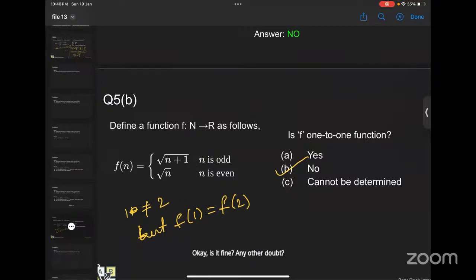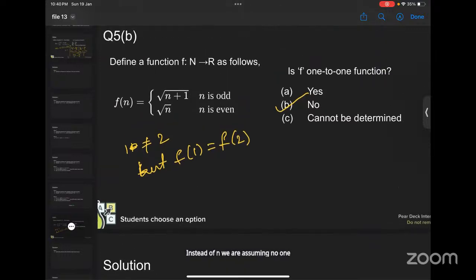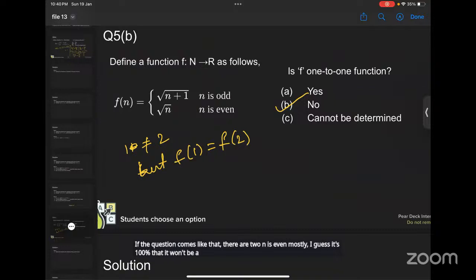Ma'am, instead of n, we are assuming 1, 2, and some other number, right? Examples, actually. If the question comes like that, where n is odd and n is even, mostly I guess it's 100% that it won't be a 1-1 function.